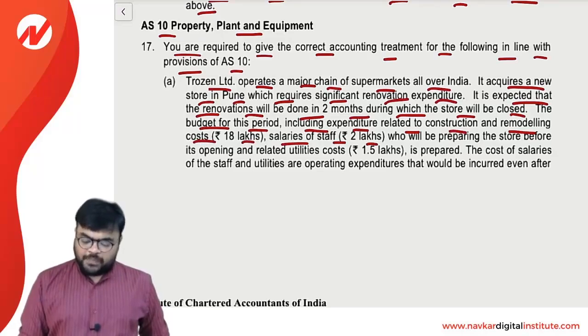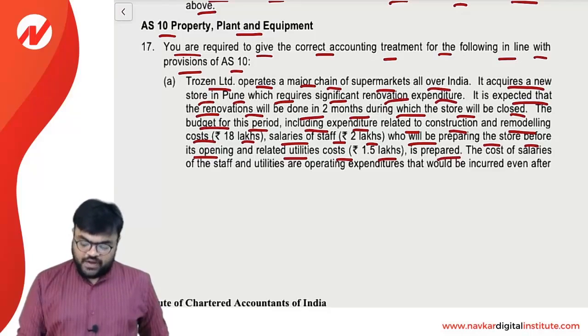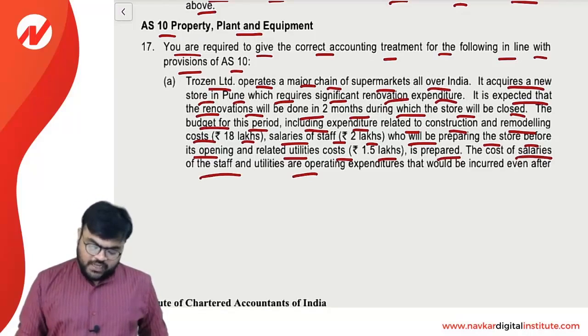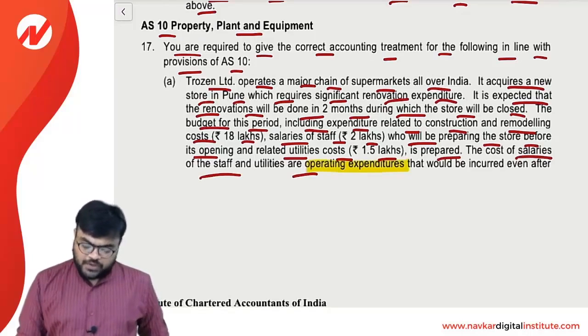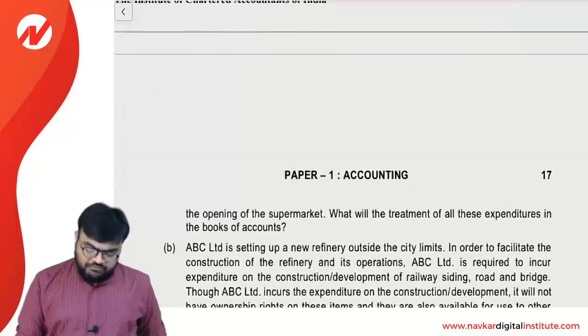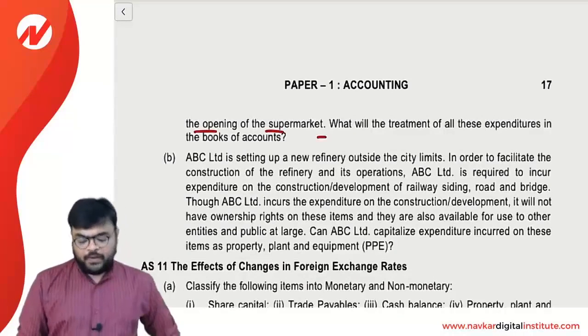Salaries of the staff rupees 2 lakh who will be preparing the store before its opening, and the related utility cost is 1.5 lakh. The cost of the salaries of the staff and utilities are operating expenditure. Underline, please, it is an operating expenditure that would be incurred even after the opening of the supermarket.